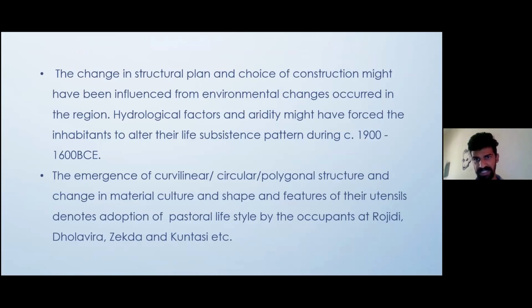Hydrological factors and aridity might have forced the inhabitants to alter their subsistence pattern during circa 1900 to 1600 BC. The emergence of curvilinear, circular, polygonal structures and change in material culture and the shape and features of utensils denotes adaptation of a pastoral lifestyle by the occupants at Rojdi, Dholavira, Surkotada, and Kundasi.